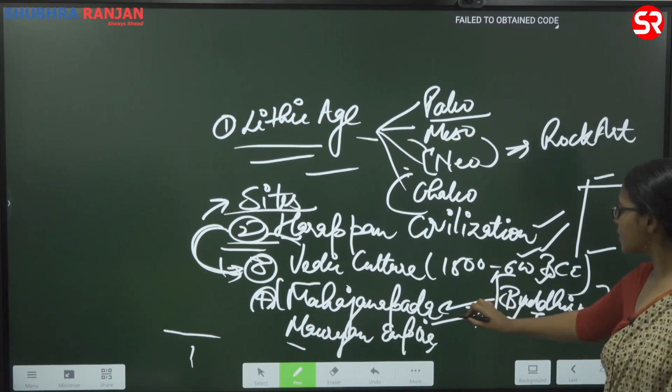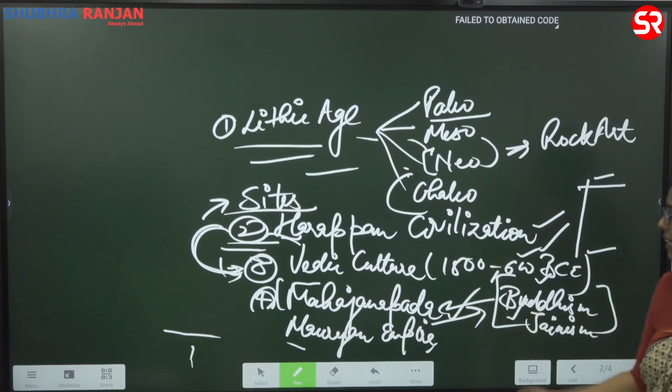Now coming to Mahajanpadas, again when it comes to prelims, they have asked certain factual details. You cannot remember every detail. When it comes to the prelims examination, keep this very clear in mind, that if you are able to answer 60 questions correctly, you will qualify. If you look at the cutoff, it is between 80 to 90 for the past 2 years. And I am talking about the general category.